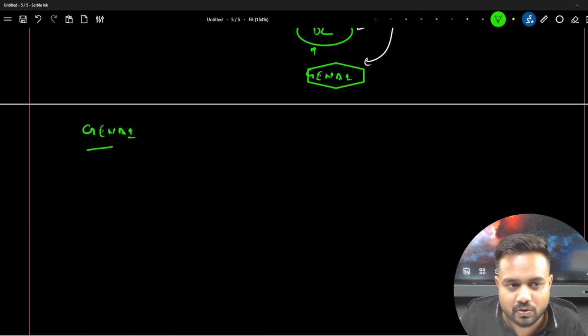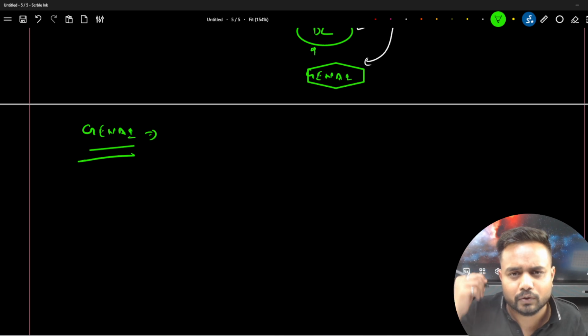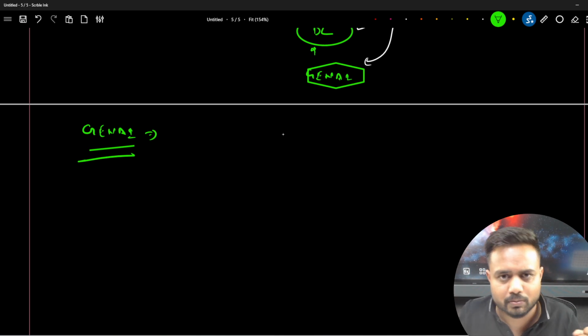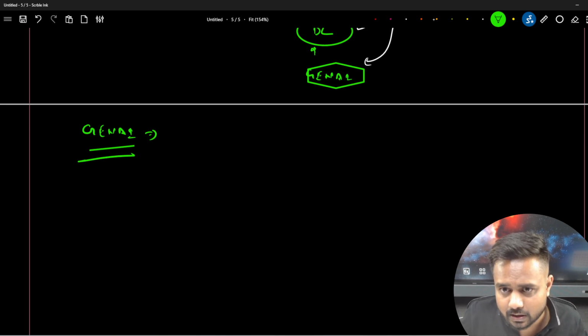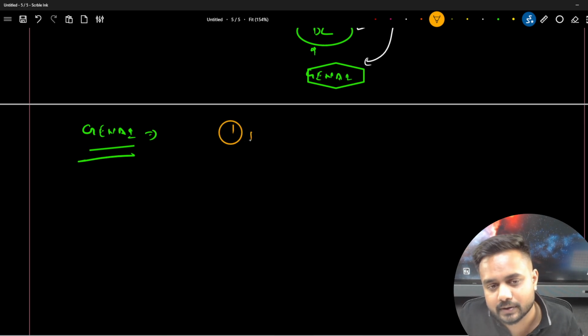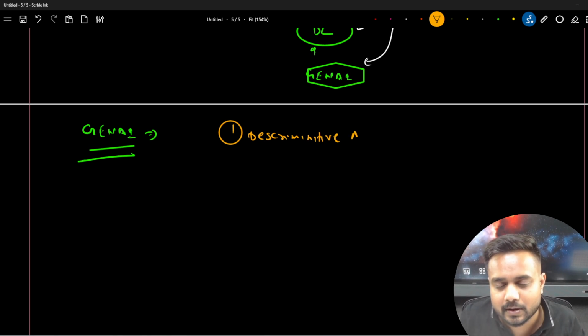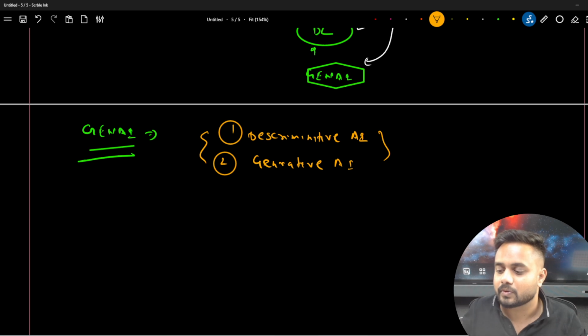So guys, whenever we are talking about generative AI, what is the first thing that comes to your mind? Generative, which is generating something, the AI which is generating something. Now we have the other side also, the other side of generative AI, that is called discriminative AI, right? So first we'll try to understand the difference between discriminative AI and generative AI, and then only the idea will be more clear to all of you.